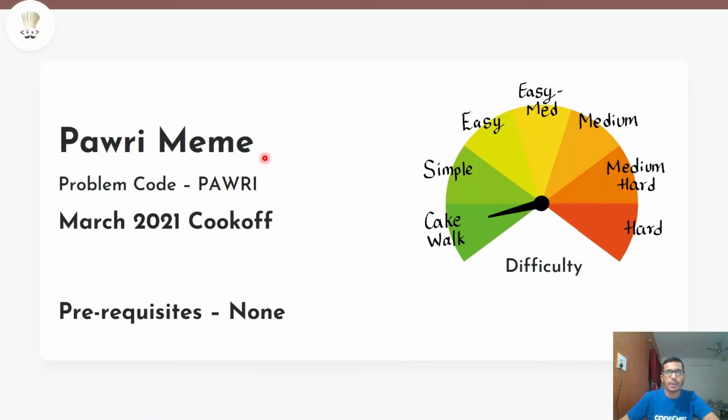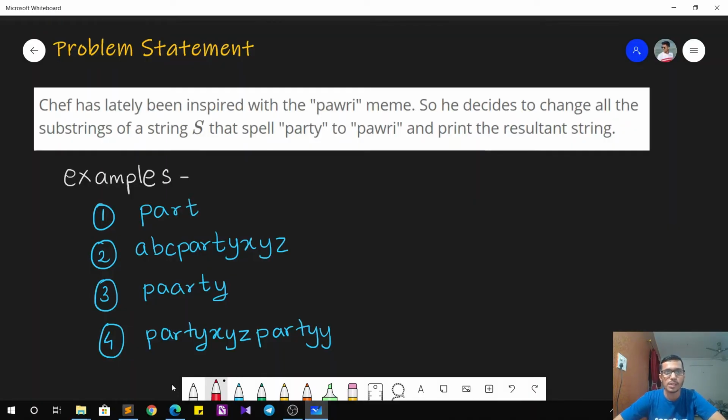The problem that we are going to discuss today is Pawri meme. The problem appeared in March 2021 Cook-Off and has a difficulty level of cakewalk. There are no prerequisites to solve this problem, meaning that even with the basic knowledge of programming, you can easily solve this question. The problem statement goes as follows.